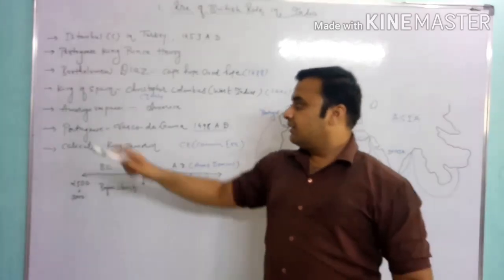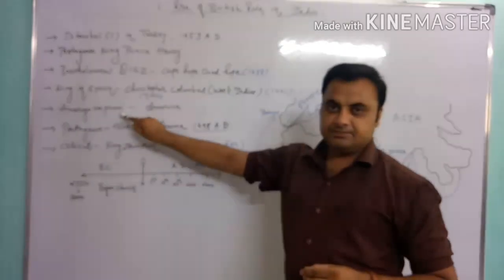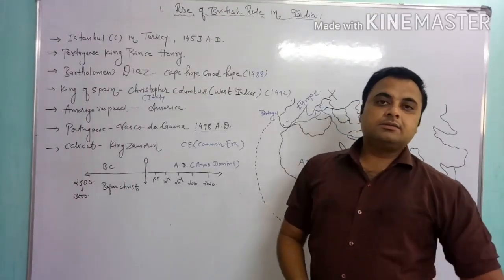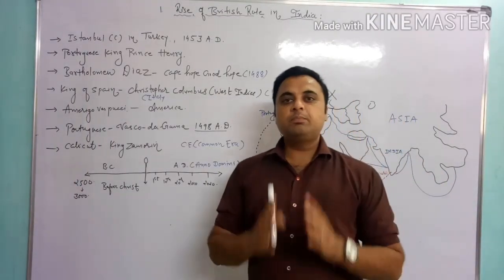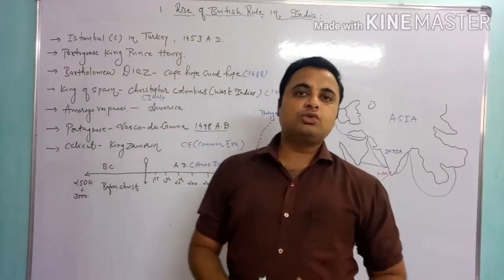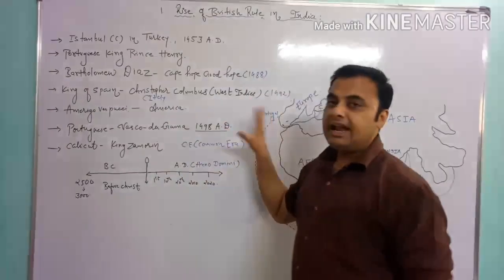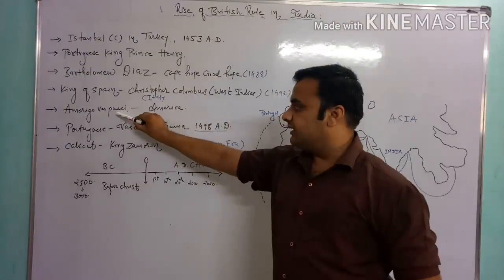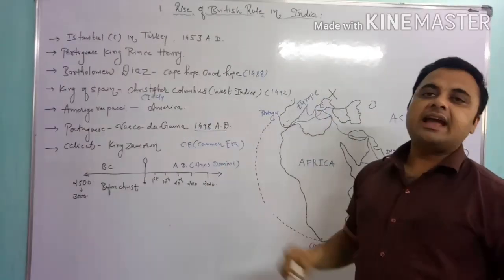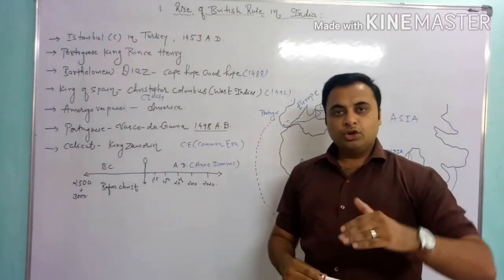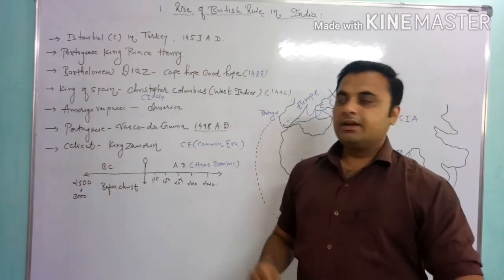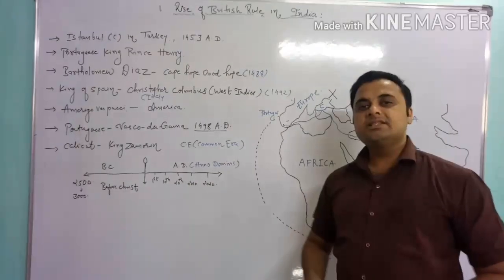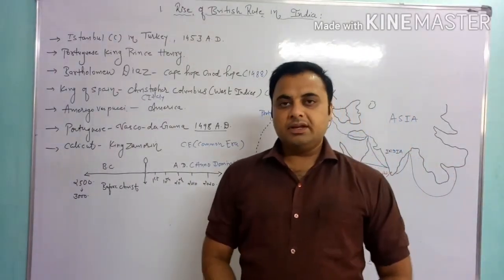But after that, a sailor named Amerigo Vespucci informed the world that this was not the sea route to reach India, but a new land of the world. Because of his name, Amerigo Vespucci, this new land is called America. So it is said that by mistake Columbus set out to discover India, but he discovered a whole new continent, and that is America.